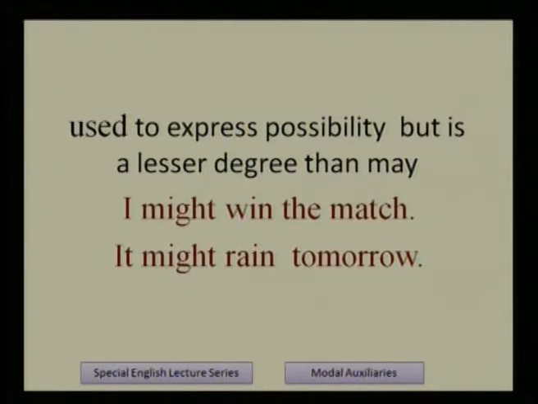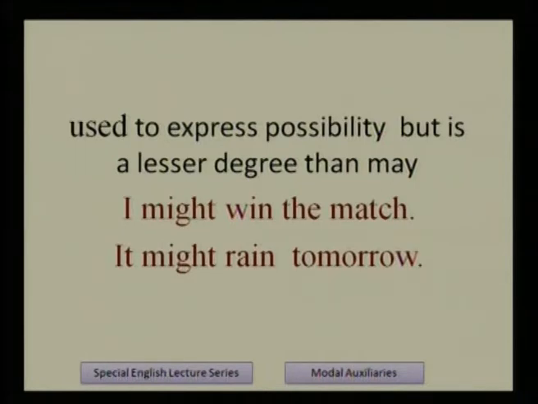Then it is also used to express possibility, but in a lesser degree than may. We can also express possibility by using might, but its strength is lesser than may.